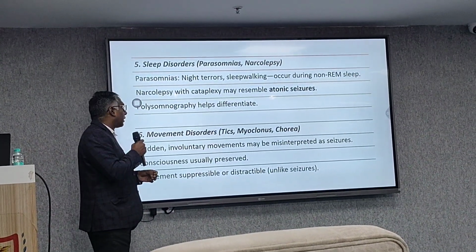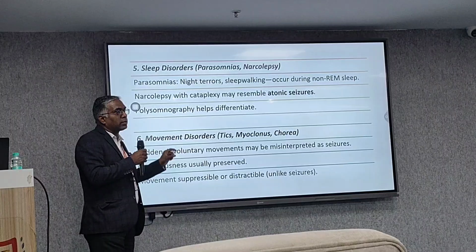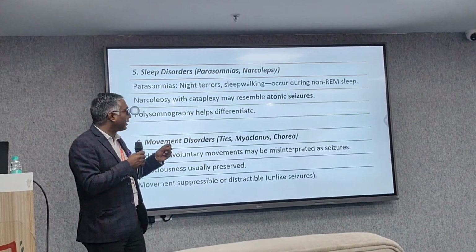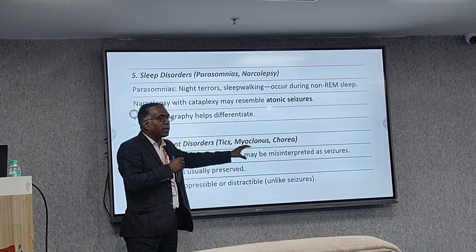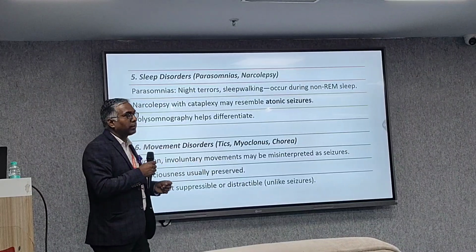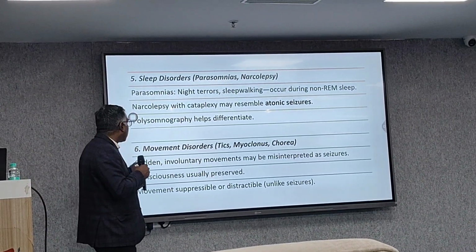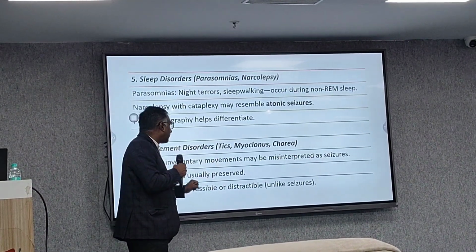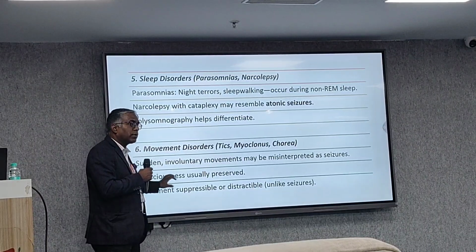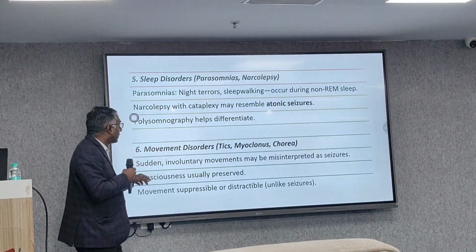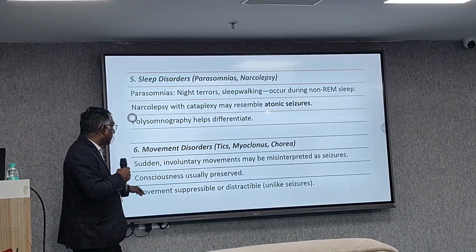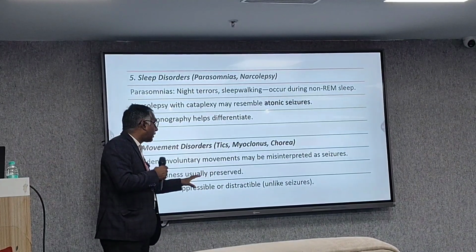Next is movement disorder. So movement disorder obviously is a neurological condition, a degenerative brain disorder, in which tics, myoclonus, chorea are there which may resemble some seizures. So sudden involuntary movements may be misinterpreted as seizure. Consciousness most of the time is preserved. So that is the reason it is there. And movement is suppressible or distractible, unlike seizures.